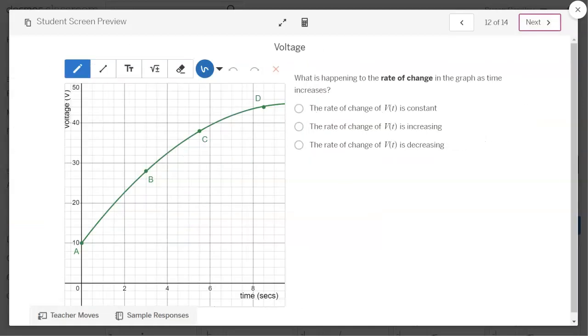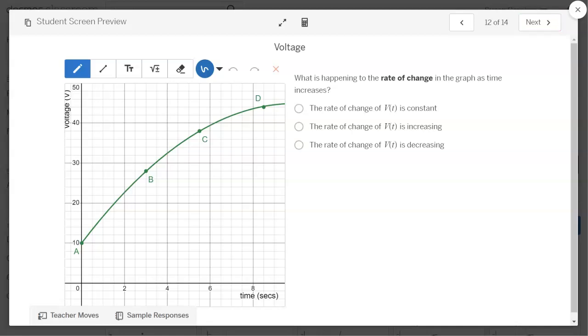Here they're going to compare all the different ones. So they had a rate from A to B, another rate from B to C, and another rate from C to D. So if you look at all of those, you could actually maybe write those up on a board in front of the class and let them see all three at the same time. And then they will choose whether the rate of change is constant, is the rate of change increasing, or is the rate of change decreasing.